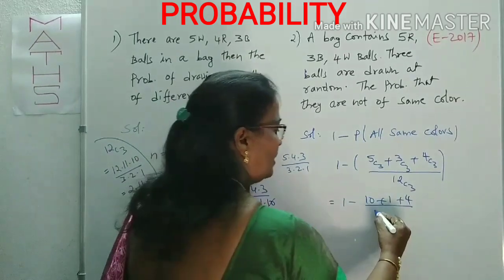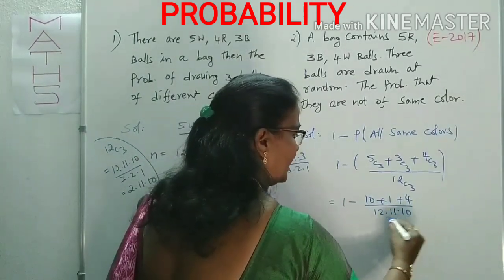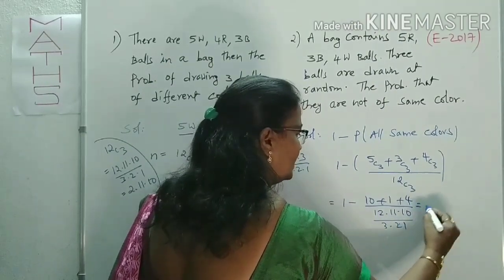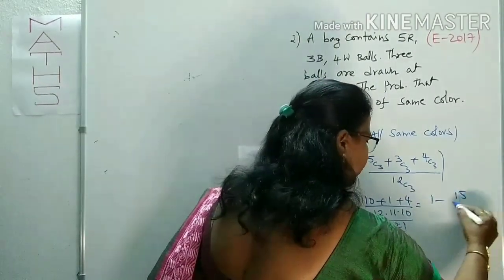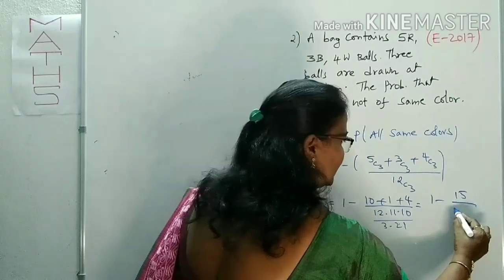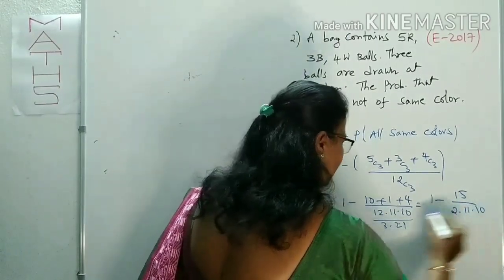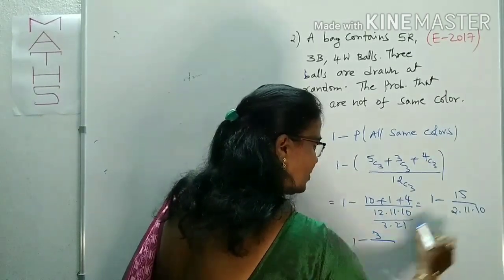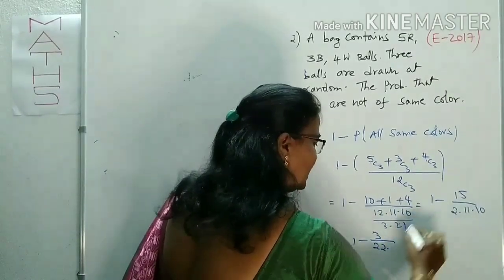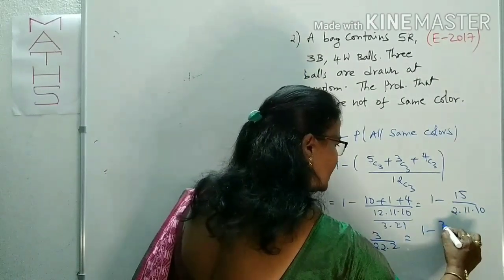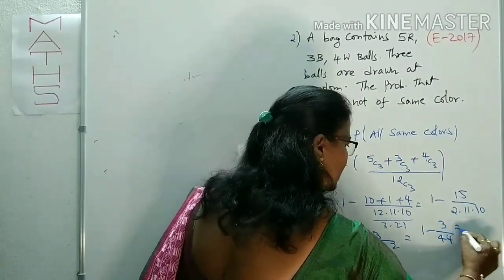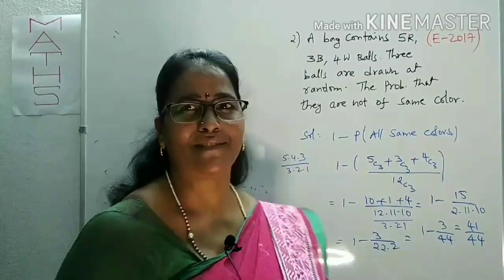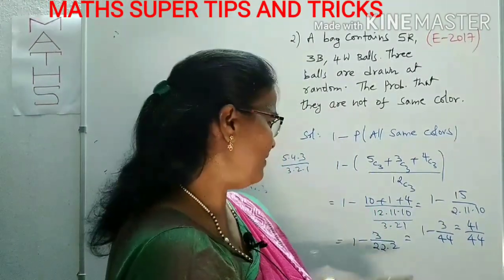Now 12C3, 12, 11, 10 by 3, 2, 1. Now this will be 1 minus 15 by 12, 2, 11, 10. Cancellation: 1 minus 5 3s are 22 into 5 2s. Now this is 1 minus 3 by 44, which means 41 by 44. This is the solution for this question. 41 by 44.